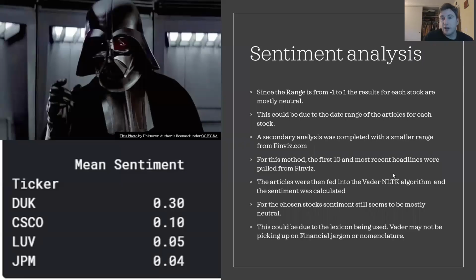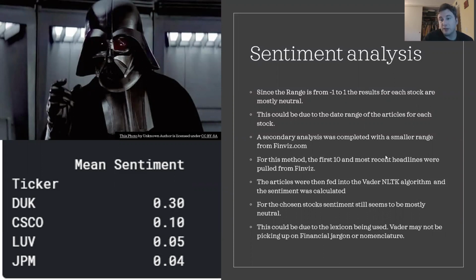So I did try using a different source and a smaller range of articles for the secondary analysis. This secondary analysis came from one particular source, finviz.com, which is a stock screener where you can grab news articles ranging from way far back, or you can just pick the most recent ones.